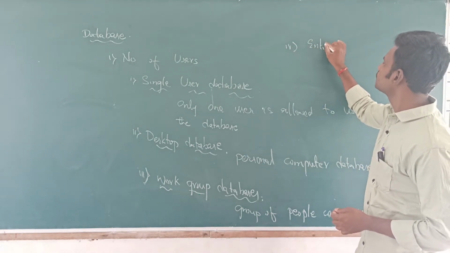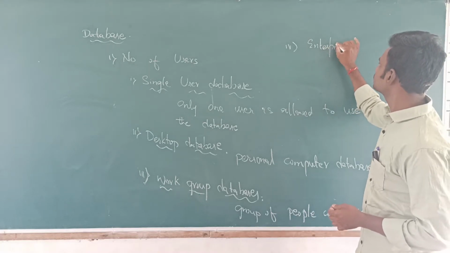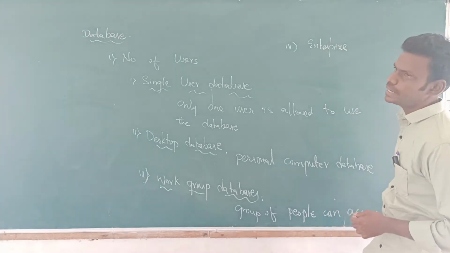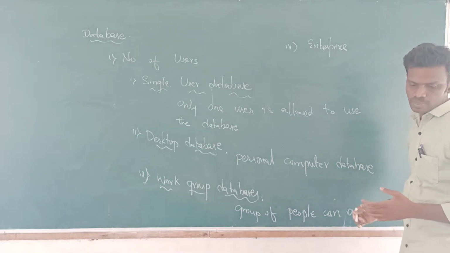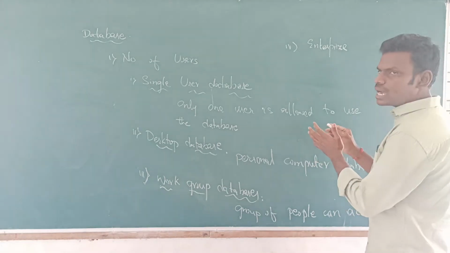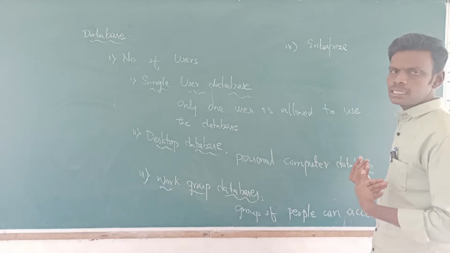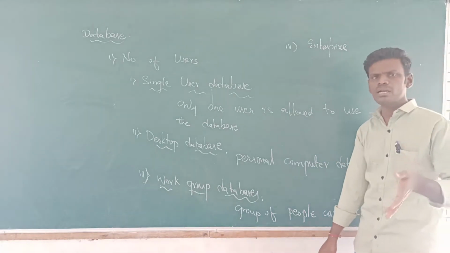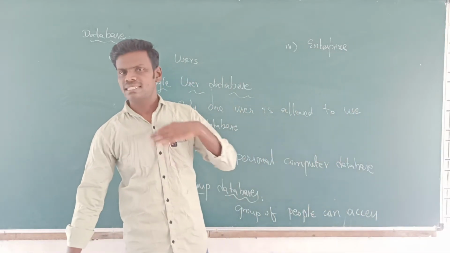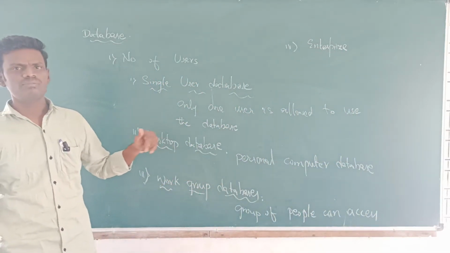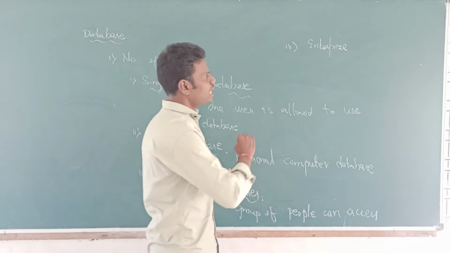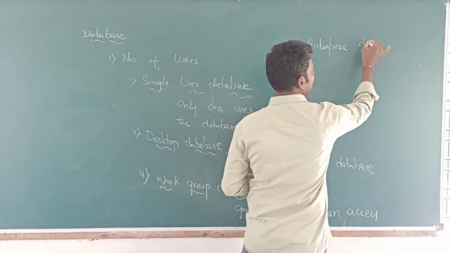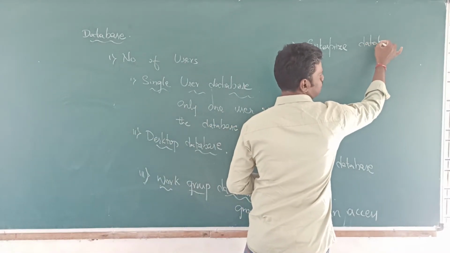Enterprise database means what? You people will be having the organization. Consider our college will be having the database, and in that we will be having different departments like BSc, BCom, and several groups will be there, and everyone will be having their own databases. The entire organization can access this particular database.